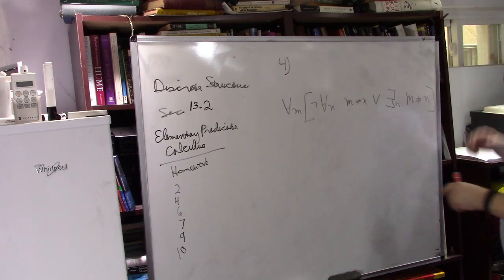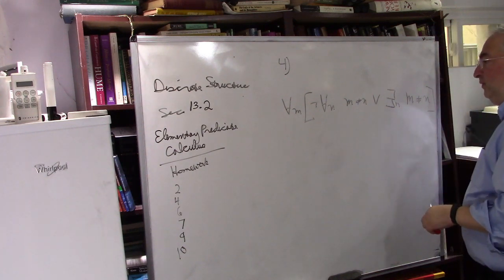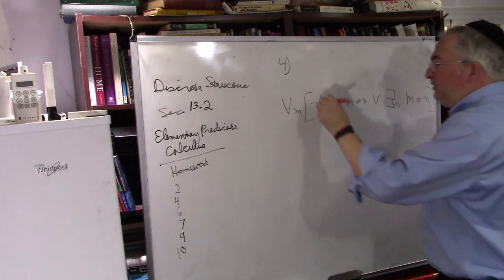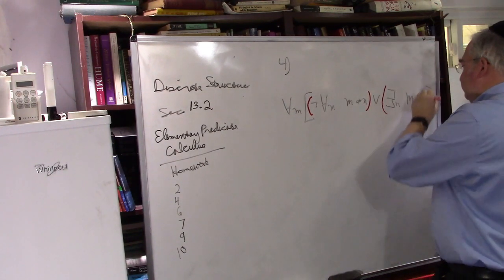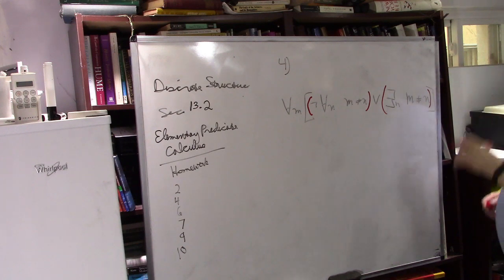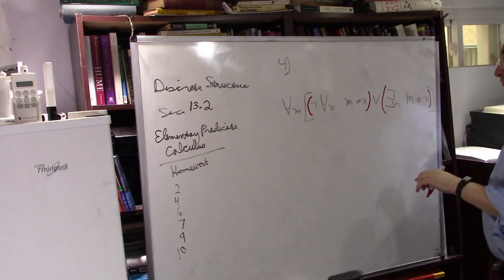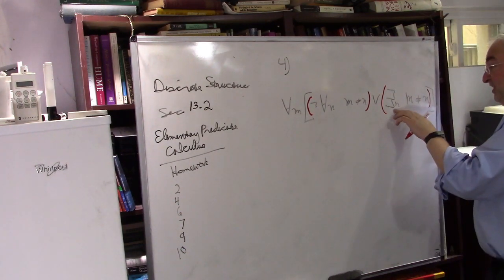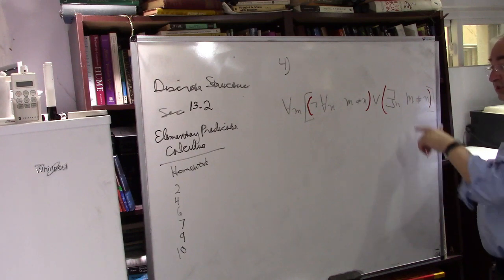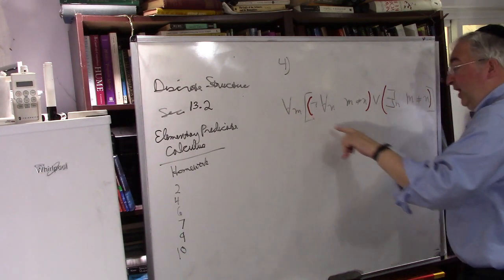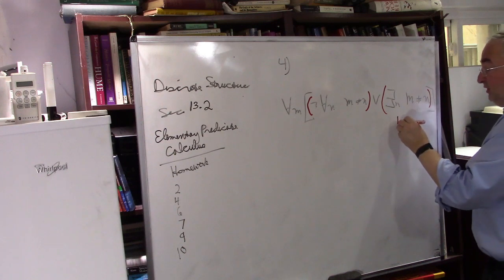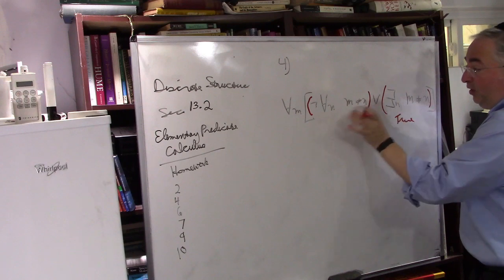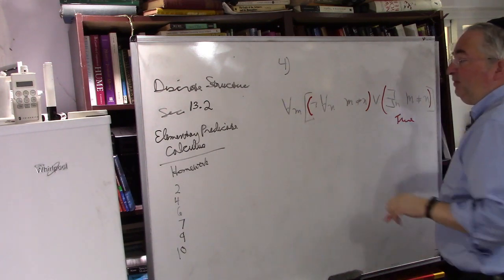Okay, so let's see. For all m, we're going to put parentheses around here, and parentheses around here. For all m, does there exist an n such that m is not equal to n? This is true. For all m, every m, there's another number that's not equal to it. So this is true. So already, the whole thing is true, because if this is true, then or this is true. But this is a little bit more complicated.